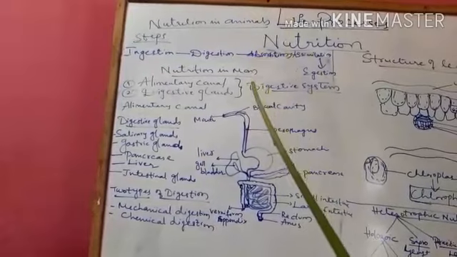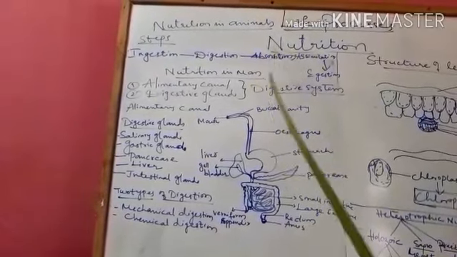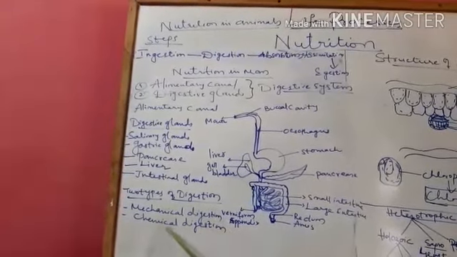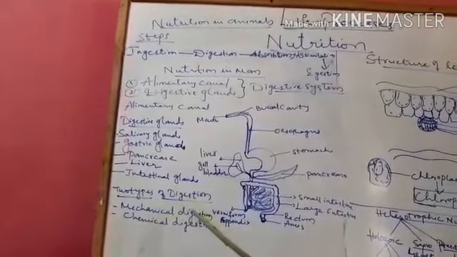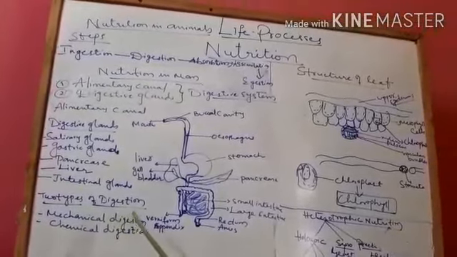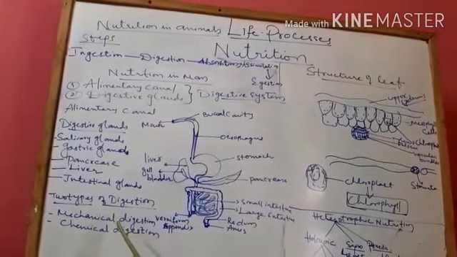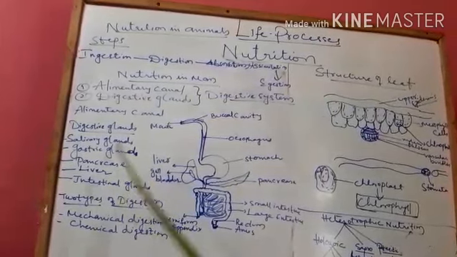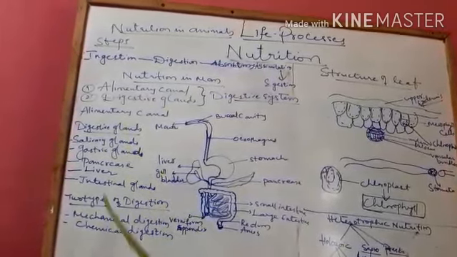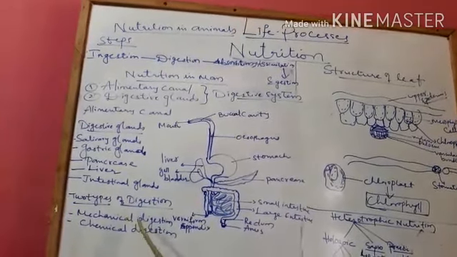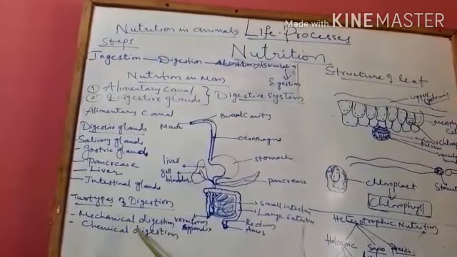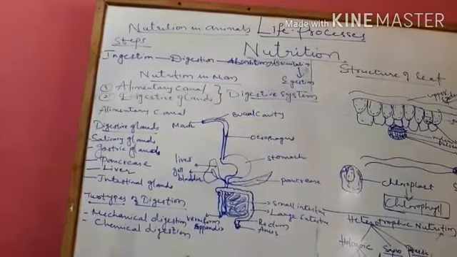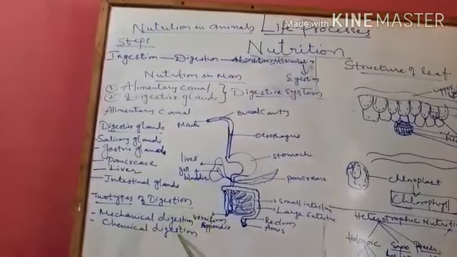To know the digestive process in human beings, you should know two types of digestions in man, that is mechanical digestion and chemical digestion. So what do you mean by mechanical digestion? In mechanical digestion, the food is broken down into simple particles with the help of teeth. The teeth action we call as mastication. The teeth break down the food into simpler particles, and it is added with the chemicals or enzymes produced in the mouth. That is called chemical digestion. So mechanical digestion and chemical digestion, that is how the digestion in man takes place.